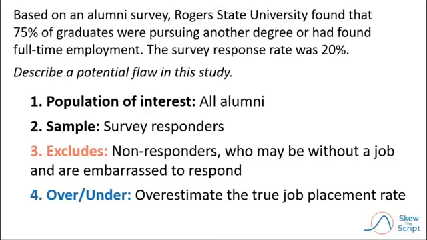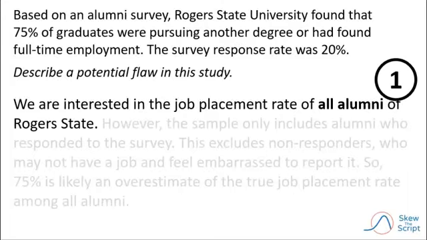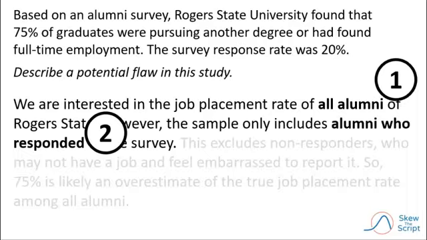And then finally, we'll look at whether that's an over or underestimate. So we could argue that the 75% claim is likely an overestimate of the true job placement rate among all graduates. Putting it all together, we'd have something that looks like this. We are interested in the job placement rate of all alumni of Rogers State. That's the population.